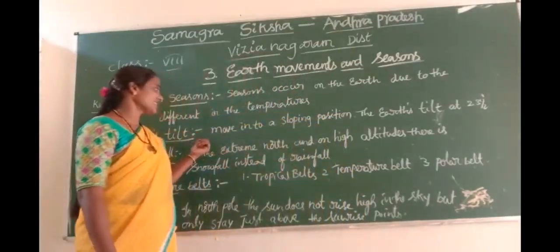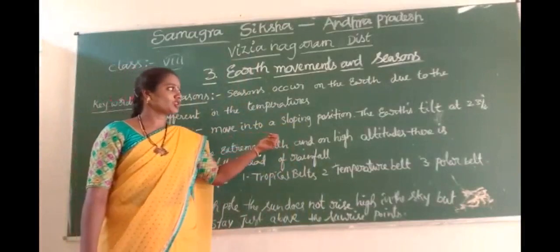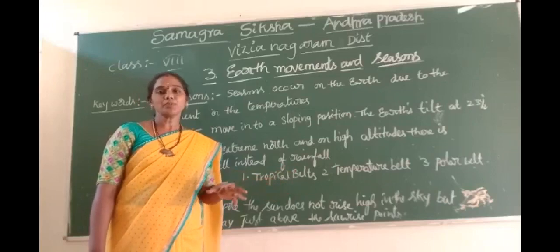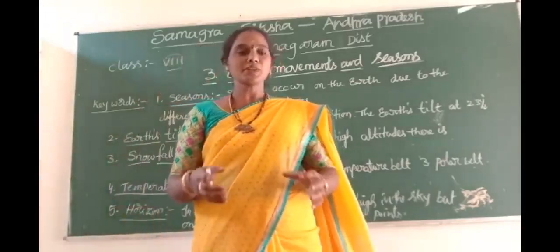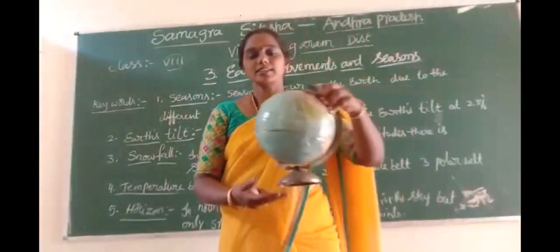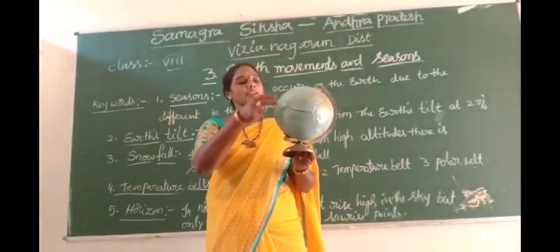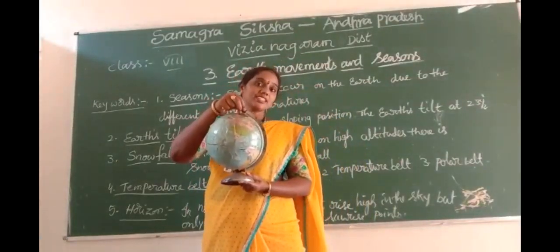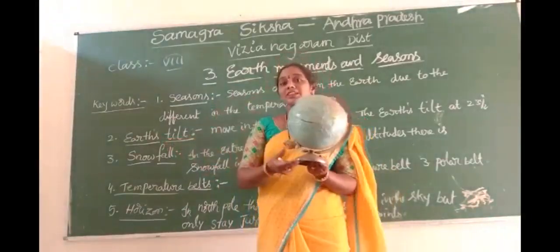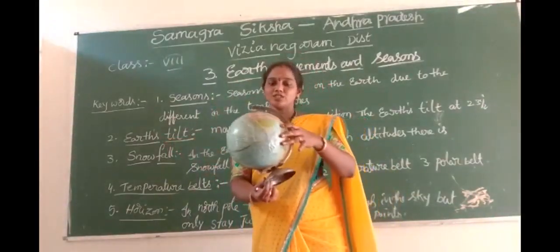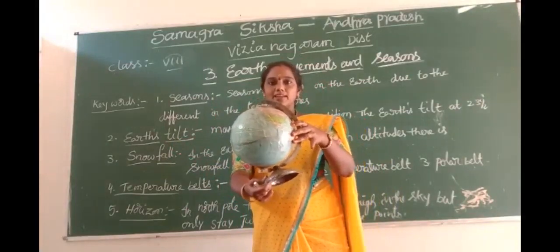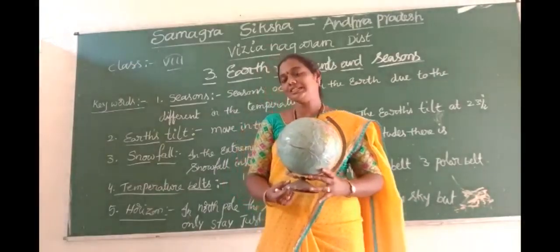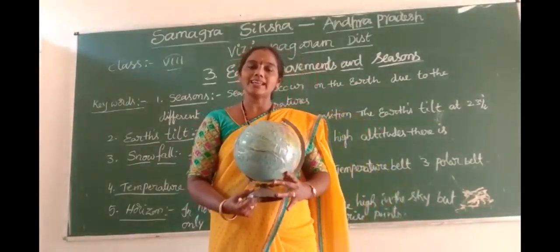And the second one is tilt. Tilt means to move into a sloping position. The earth tilts at 23.5 degrees. You see that the earth is not straight, so some part of it is slanting. The angle of slanting is 23.5 degrees. This is the earth tilt. Tilt means it is not straight. This is the right proper angle, but the earth is crossed and slanting at about 23.5 degrees. So this is called earth tilt.